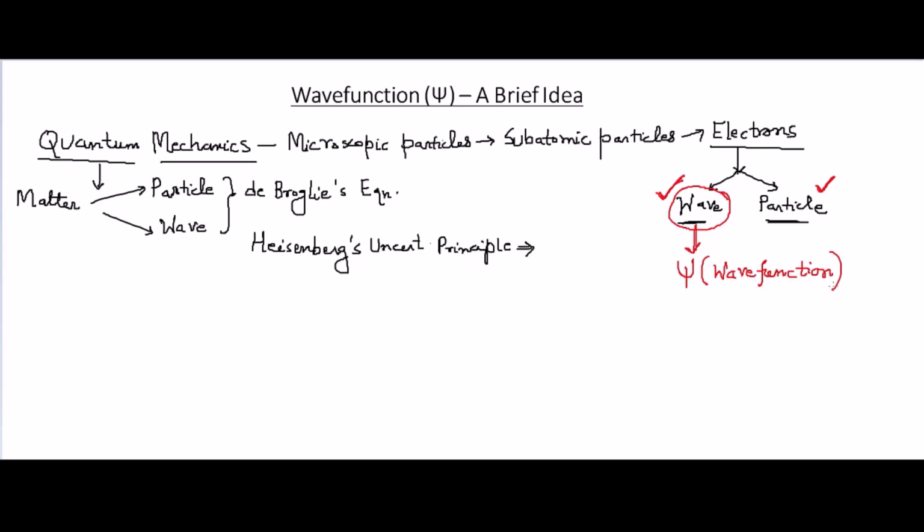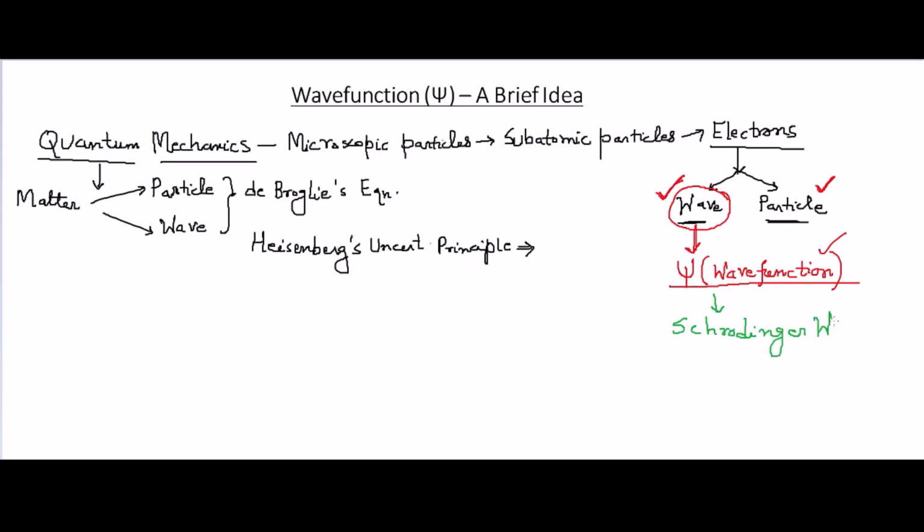All information about where the electrons reside, what their nature is and how they orient themselves is described by the wave function, and it is a mathematical expression, right? All these calculations regarding the electronic behavior and nature are given by the wave function. And a very important development in quantum mechanics is the calculation of this wave function by Schrödinger.